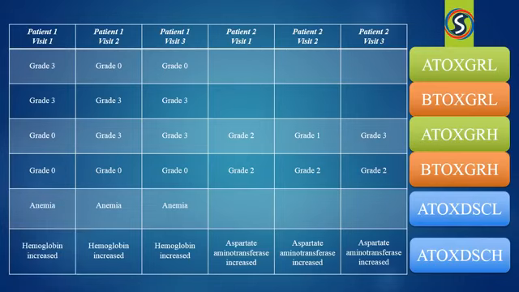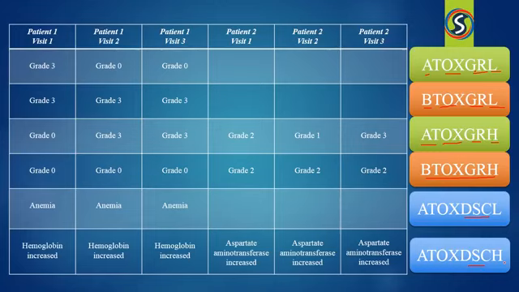On the left hand side, I have ATOXGRL, that is nothing but analysis toxicity grade low. Then I have BTOXGRL, that is nothing but baseline toxicity grade low. The same way I have analysis toxicity grade high and baseline toxicity grade high. Now what are the other two? Here it is nothing but the description: analysis toxicity description of low and analysis toxicity description of high. Now these are the different 6 variables which I am going to add.